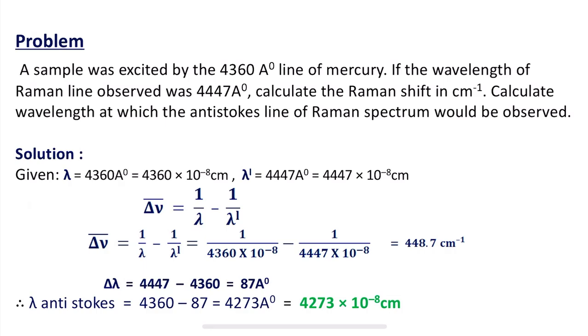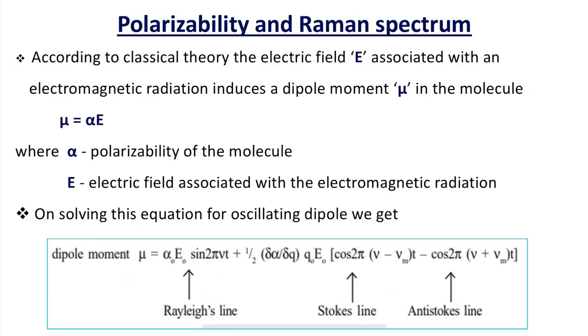This is how we use the Raman shift to calculate the Raman shift in centimeters, and also the wavelength at which the anti-Stokes line of the Raman spectrum would be observed.